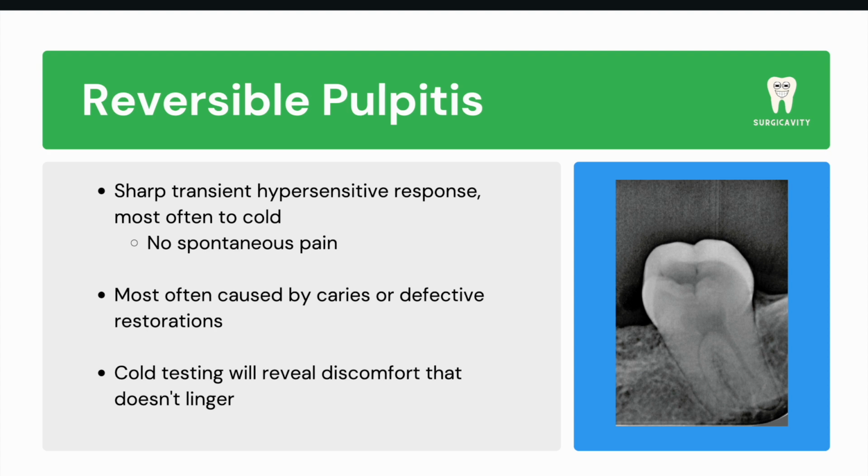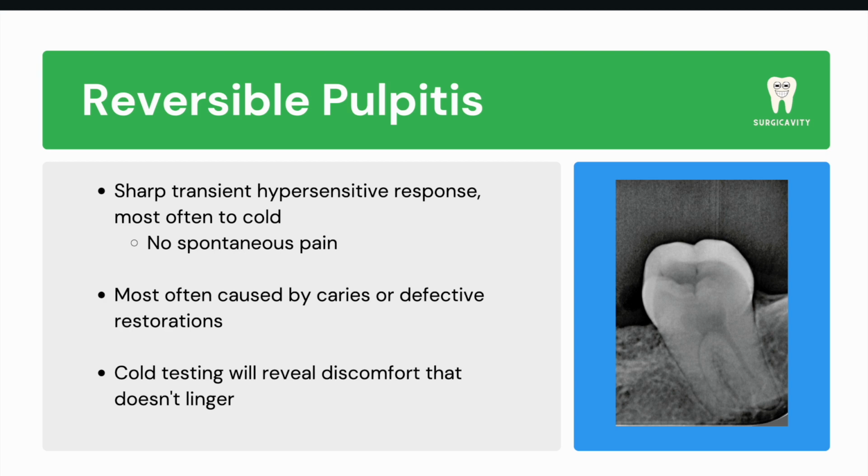Reversible pulpitis is inflammation of the pulp, which can return to its normal state upon removal of the causative irritant. However, if the irritant isn't removed, the condition may progress to irreversible pulpitis or pulp necrosis. In cases of reversible pulpitis, the patient may experience sharp pain to thermal stimuli, most likely when they eat or drink something cold. However, the pain will go away soon after the stimulus is removed.